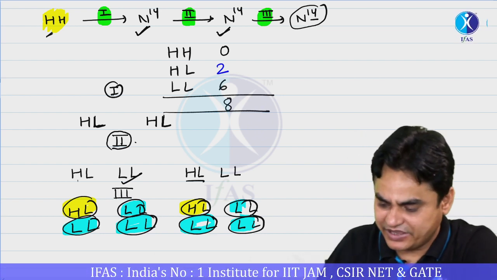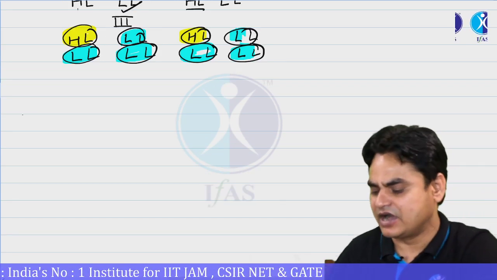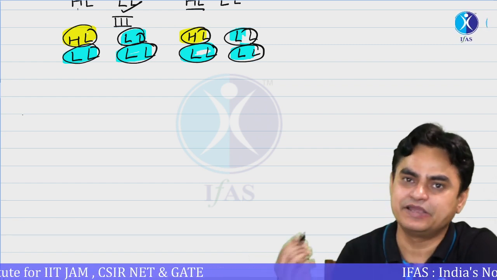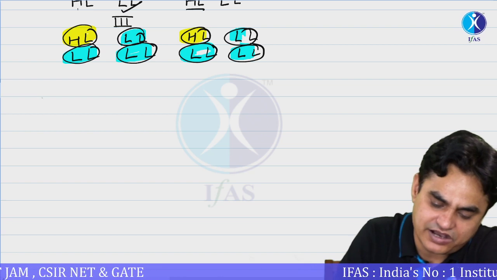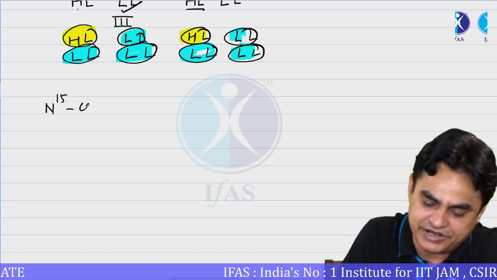So do try your hand on this question. I am giving one more question. Let's say you have some bacteria, let's say E. coli, where DNA replication is semi-conservative, and you are culturing them on an N15 containing medium.